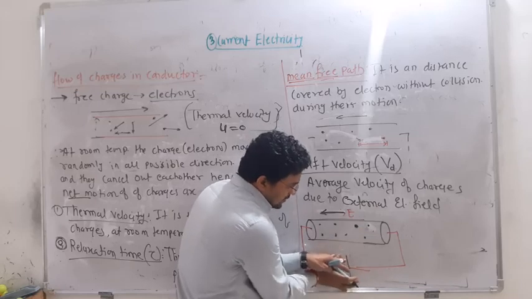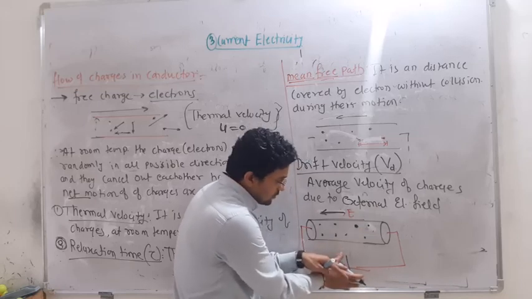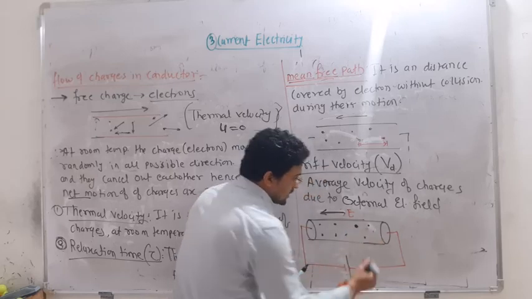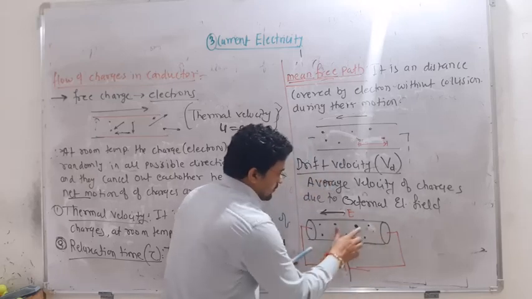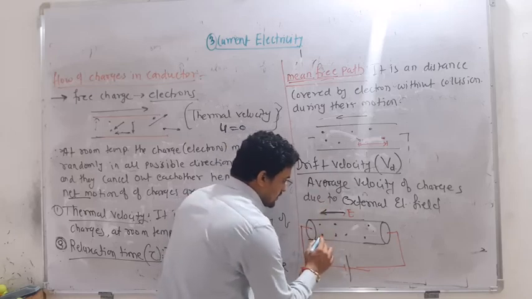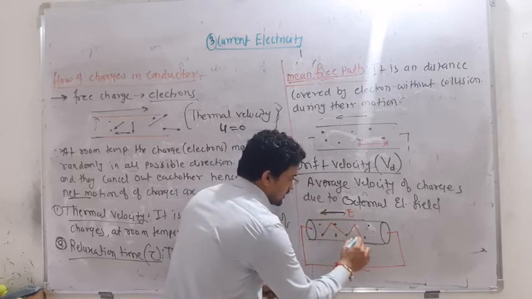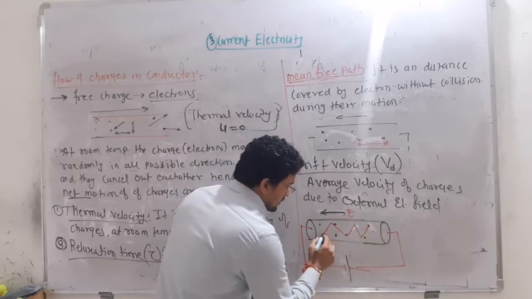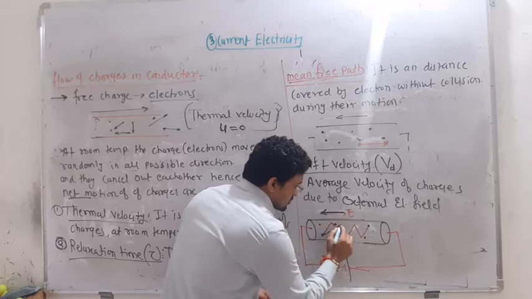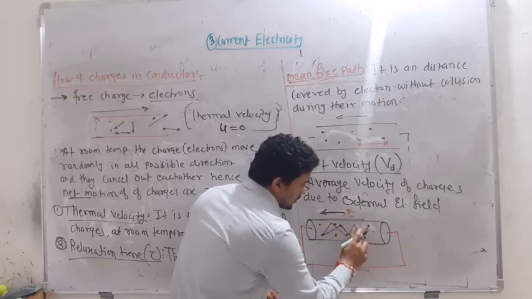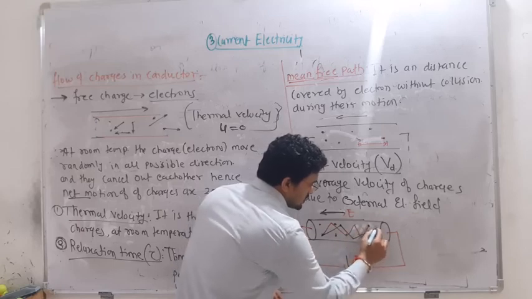Now, applying the external source, it moves a little further. Initially the path of the electron is like this, it collides, and reaches here. After connecting the cell, its path changes and it reaches somewhere here.